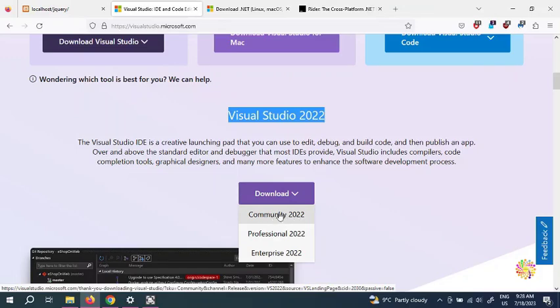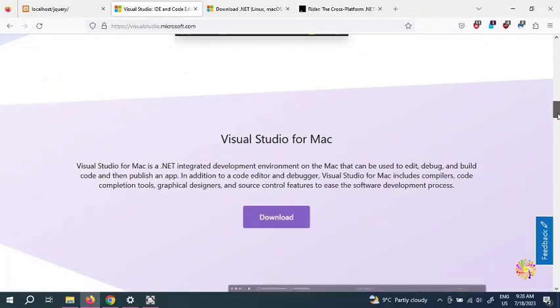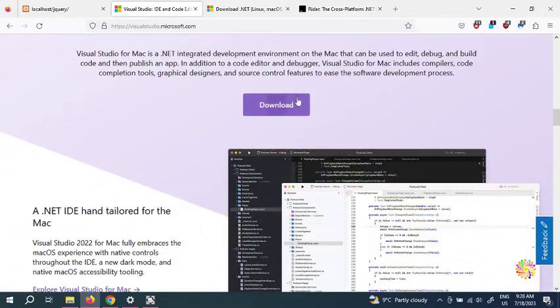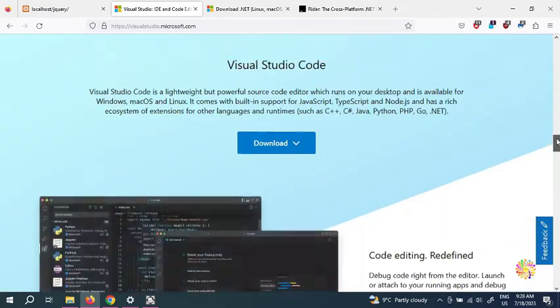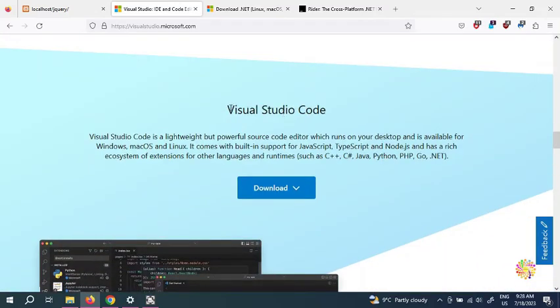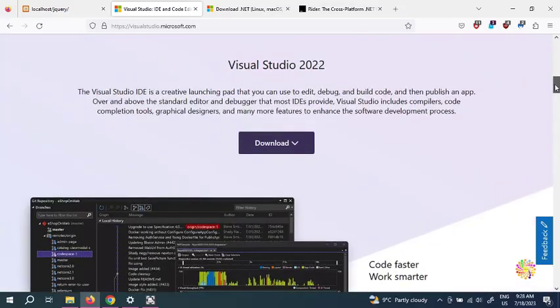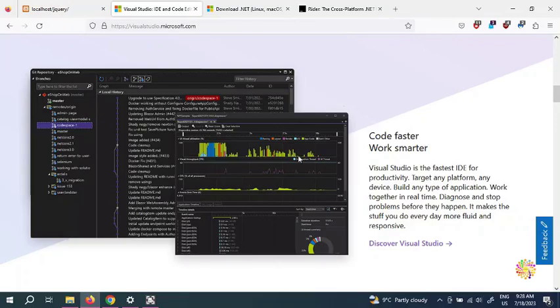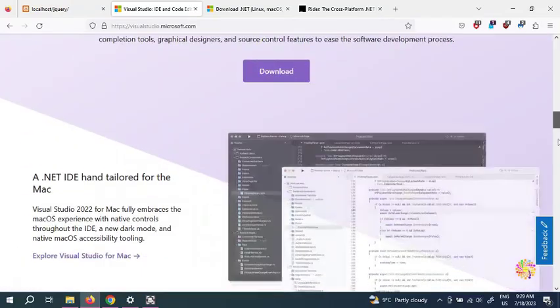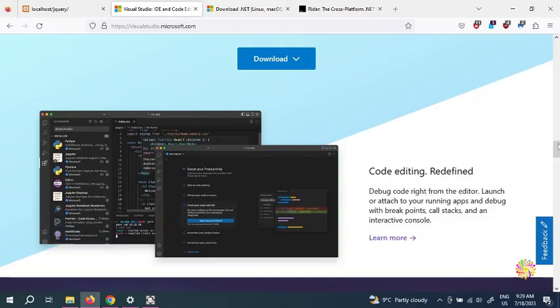But with the Community edition, you get only the basic functionalities. You're not going to get the professional or enterprise strength inside the Community edition. But that's pretty much fine because we all learn. If you look in here, we have Visual Studio for Mac. That makes sense because this is for Mac iOS. But here we have Visual Studio Code, and if you look in here, the Visual Studio is a GUI or interface, and that's another one. They are pretty much similar.